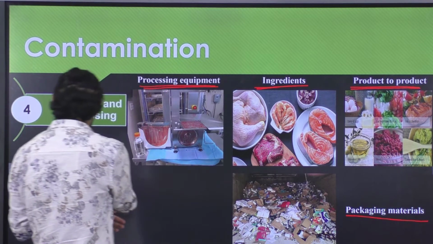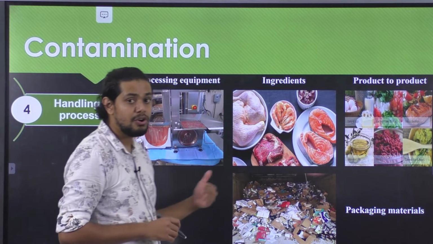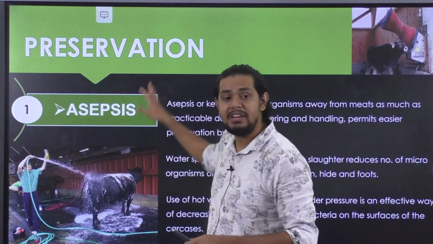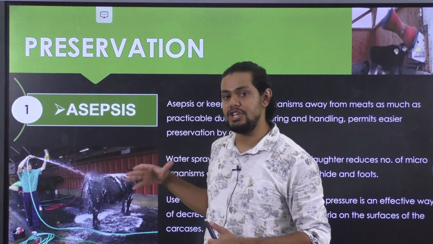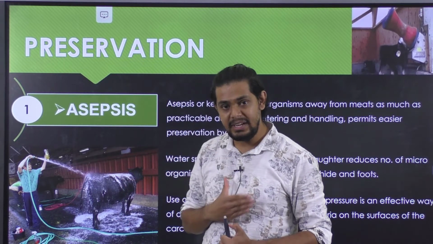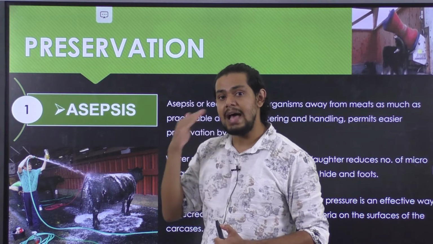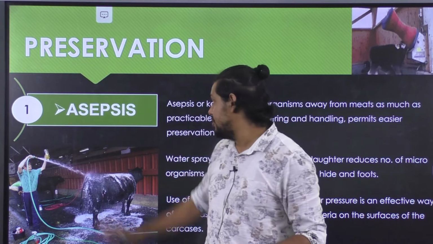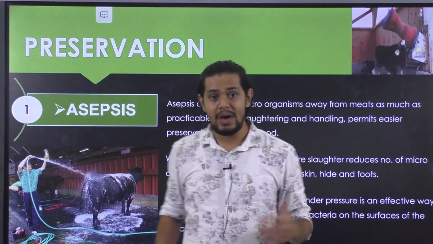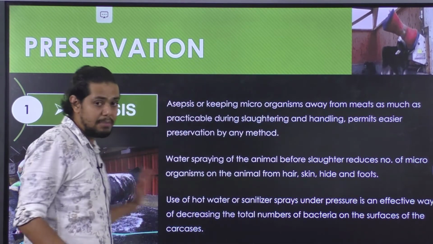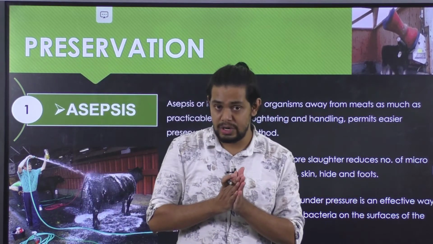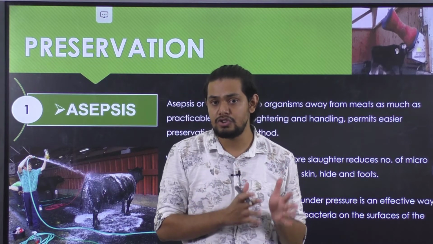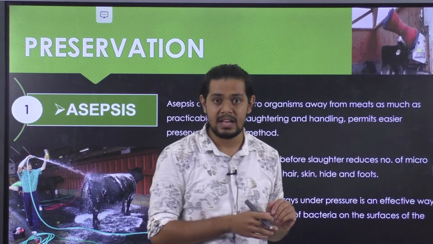So that was about the handling as well as processing of food product. Next, let us understand what kind of preservation techniques can be implemented so that the potential sources of contamination as well as the spoilage of the food product can be effectively taken care of. The first is asepsis. As we are already aware, asepsis is nothing but keeping away the microorganisms. So how exactly does asepsis play an important role in the case of meat as well as meat product?